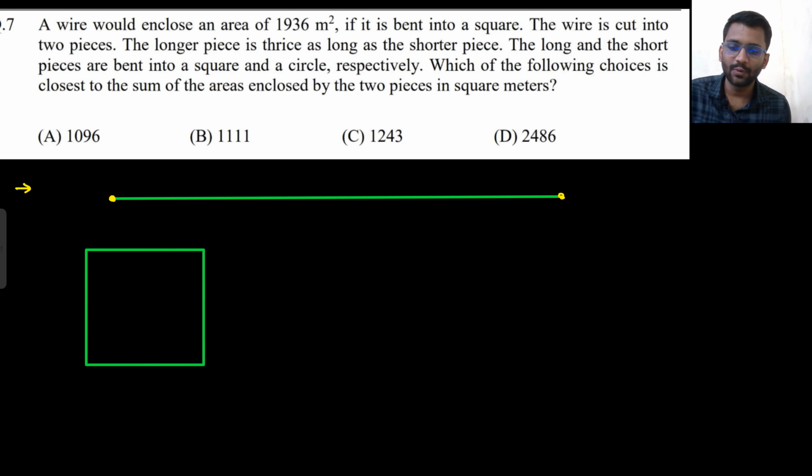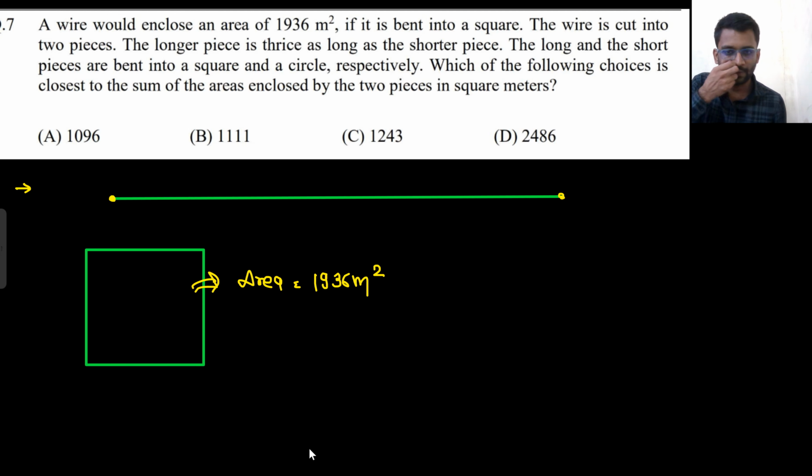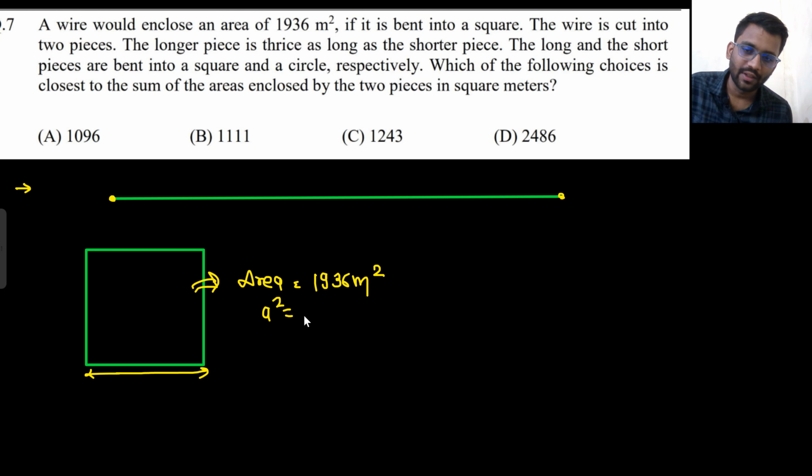So that would give you an area of 1936 meter square. Tell me what will be the length of the side? That would be the square root of 1936 meter square, so a would be 44 meter.